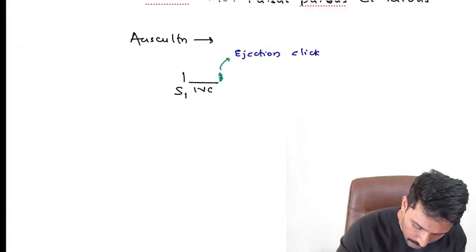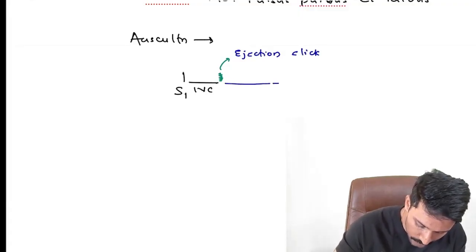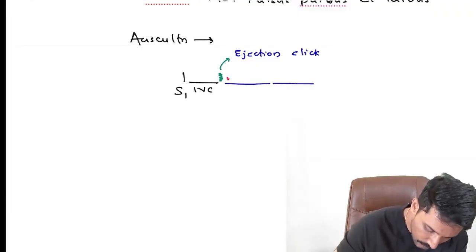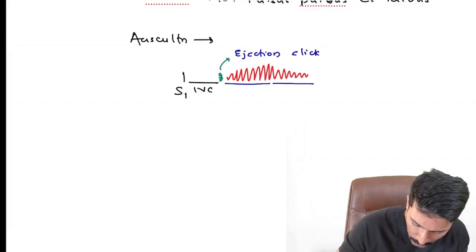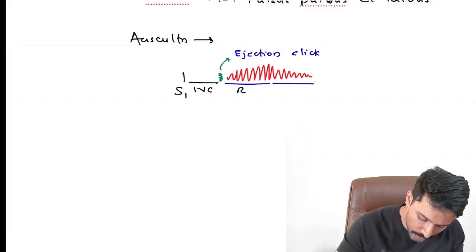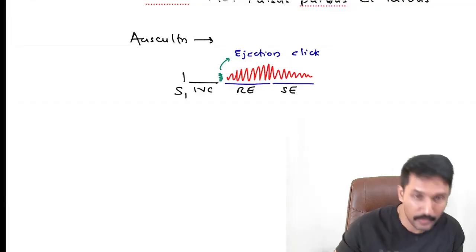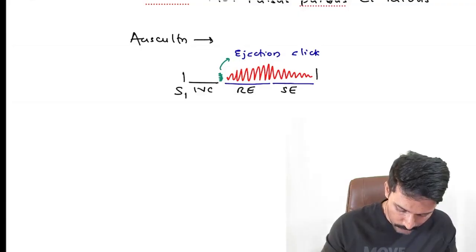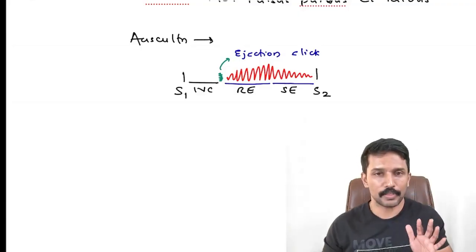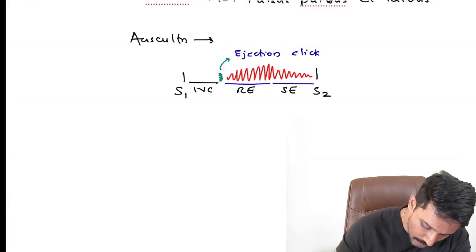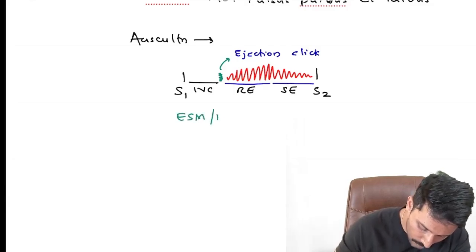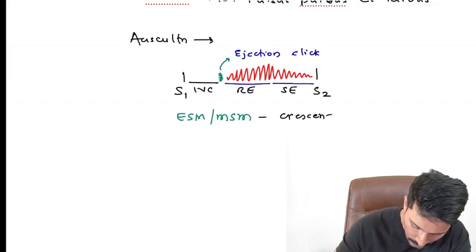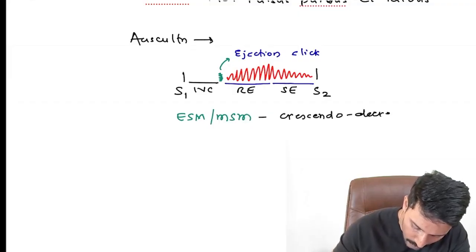After that, the blood starts moving from the LV to the aorta, initially with increasing velocity during what we call the rapid ejection phase, and then with decreasing velocity during the slow ejection phase. So we get a murmur which is diamond shaped, also called a crescendo decrescendo murmur, and then we have the end of ejection and S2. This is called an ejection systolic murmur or a mid systolic murmur.